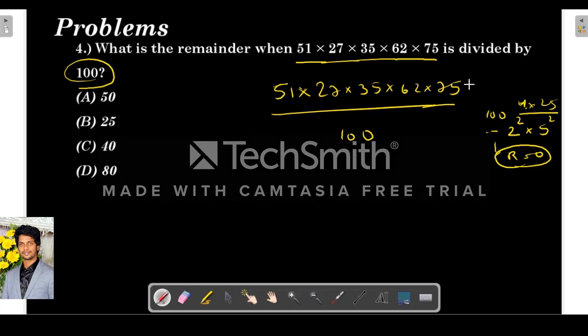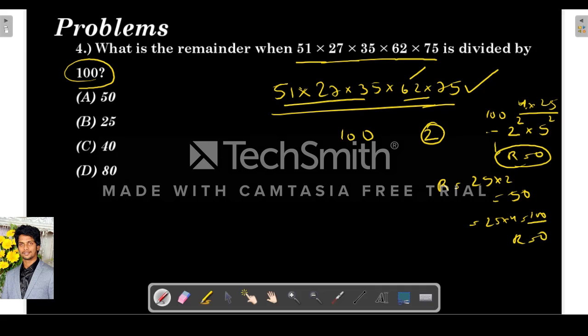But here if you observe, 25 into 3 is there. This is 31 into 2 and there is no 2 anywhere. So only one 2 is there. So obviously what will be the remainder? 25 into 2, which is 50. If one more 2 is there, then 25 into 4, which becomes 100. So the remainder will become 0. This is one method. So I'll tell another method.